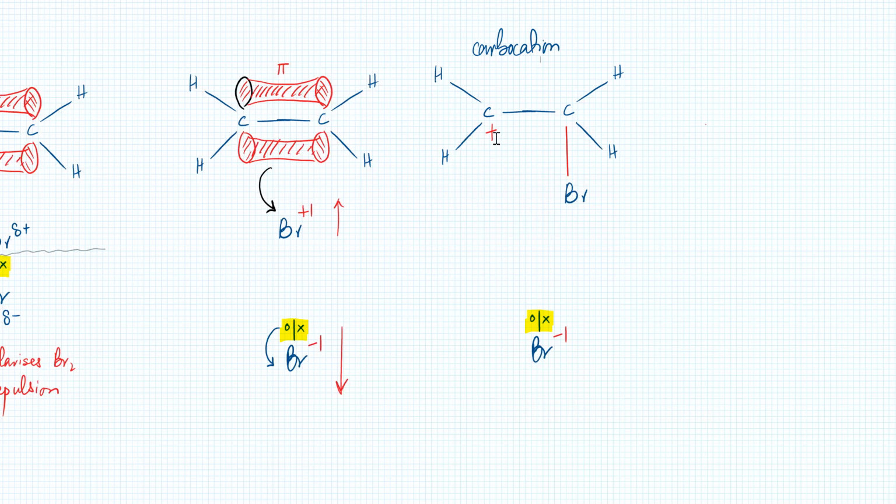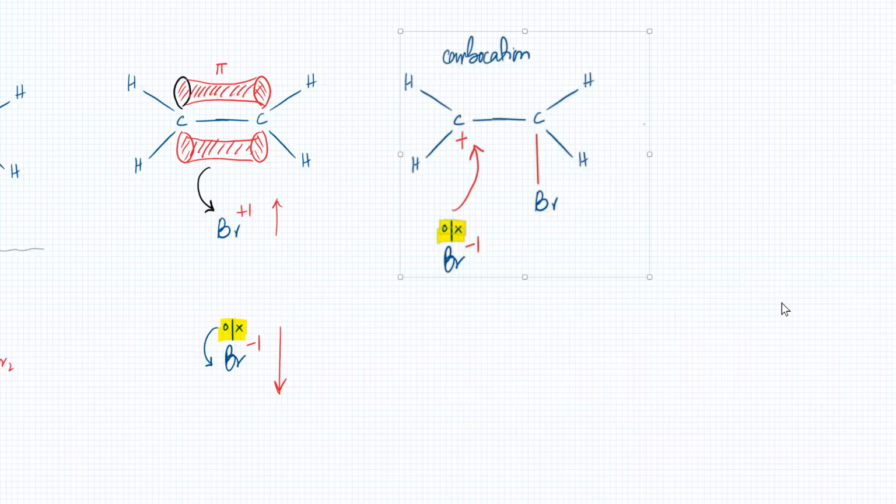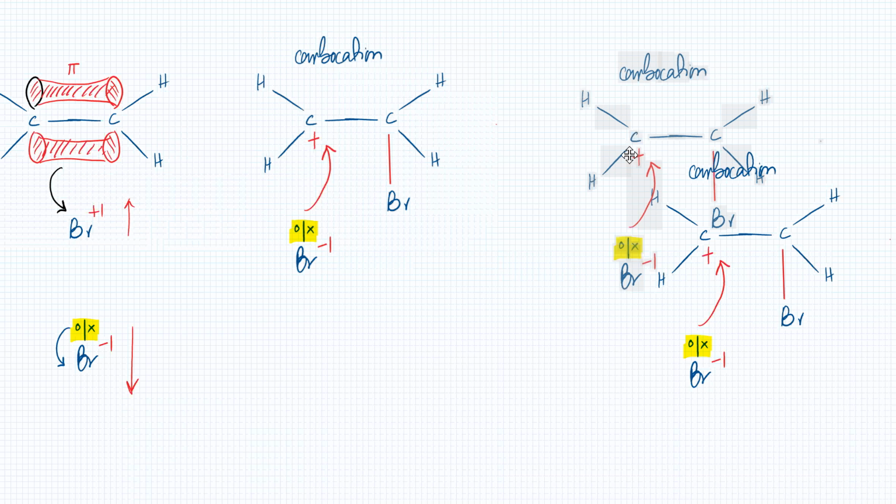So what does the carbon do with the positive charge? There's a Br minus one that had broken away earlier, taking both electrons. That Br minus one is going to get attracted to the carbocation. The Br minus one has electrons and it will go to that carbocation and make a bond with it, because the carbon is positively charged and electron deficient, and the Br has a negative charge. So the final result is that two bromines are going to get added.